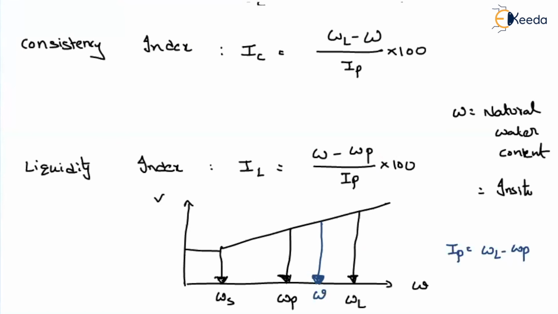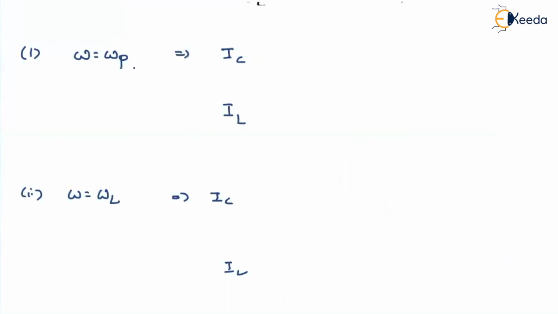So if your water content is at the plastic limit, your IC will be equal to 1 and your IL will be equal to 0. If your in situ water content is at the liquid limit, then your IC will be equal to 0 and your IL equal to 1. Add these two values, how much are you getting? 1. Add these values again, how much are you getting? 1. So whatever the water content may be, your IC plus IL will always be equal to 1.